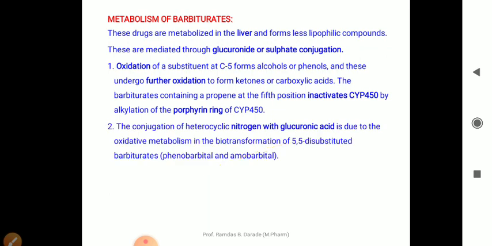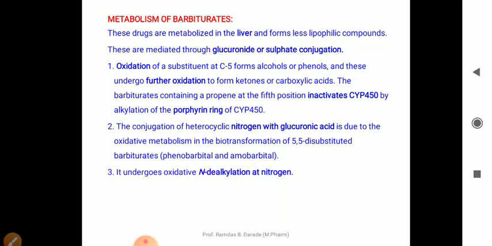Then the conjugation of heterocyclic nitrogen with glucuronic acid is due to the oxidative metabolism in the biotransformation of 5,5-disubstituted barbiturates, that is phenobarbital and amobarbital. Okay, so this barbituric acid, it is a pyrimidine. It contains basically a pyrimidine nucleus. So pyrimidine contains 2 nitrogens, and these 2 nitrogens get conjugated with glucuronic acid. So it undergoes a phase 2 reaction, that is glucuronic acid conjugation.